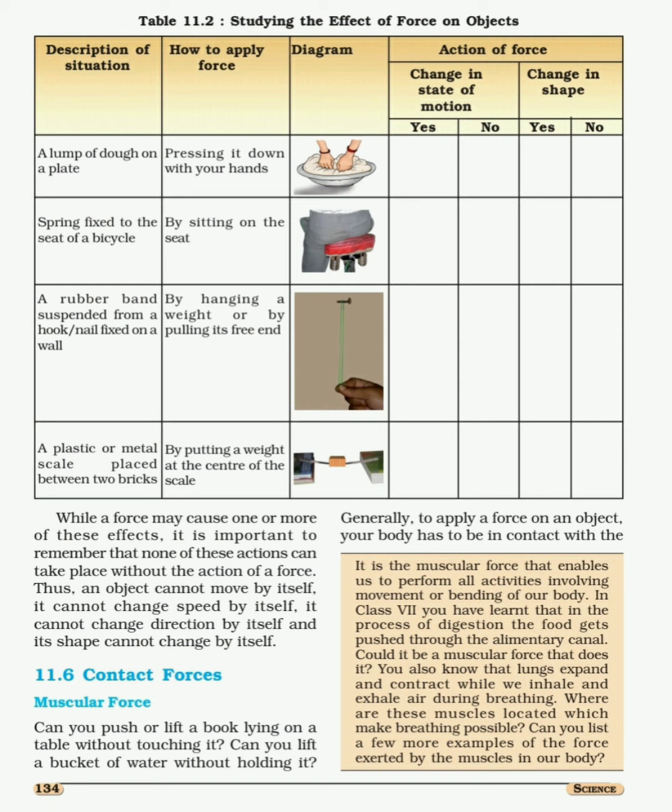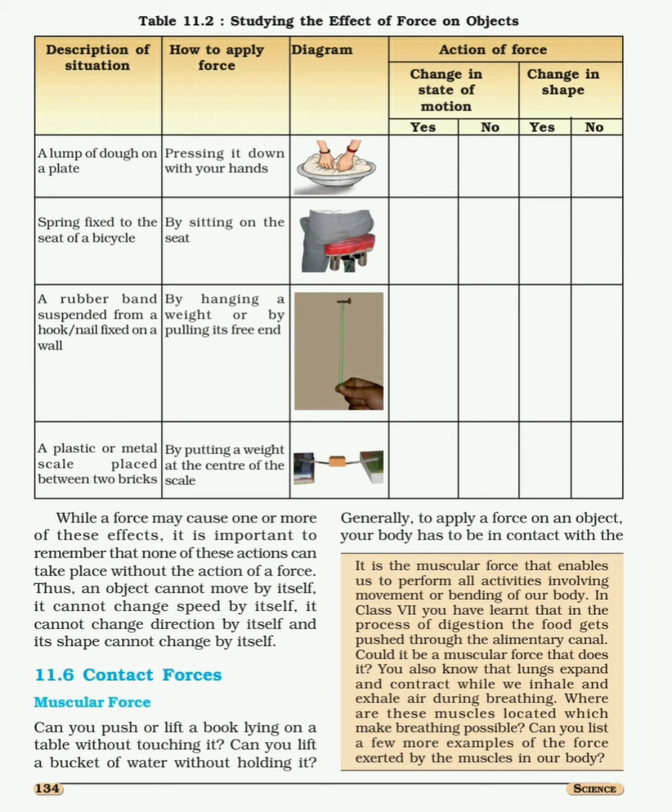Fourth example that is given to you, a plastic or a metal scale placed between two bricks. Whenever you keep two bricks on that scale, due to the weight, what will happen?